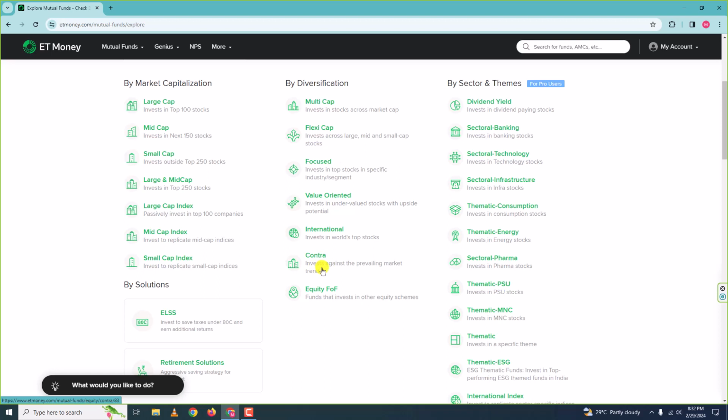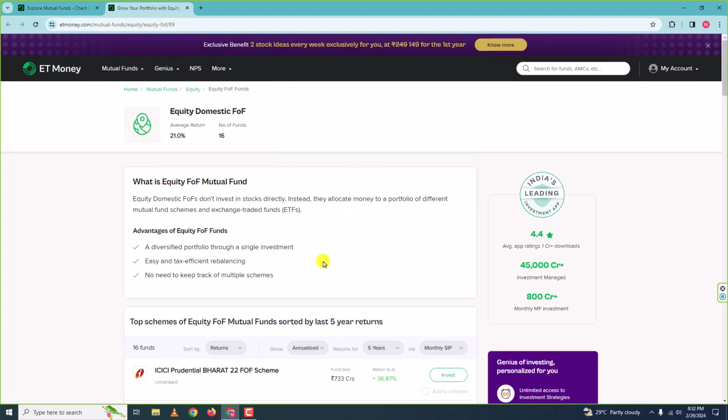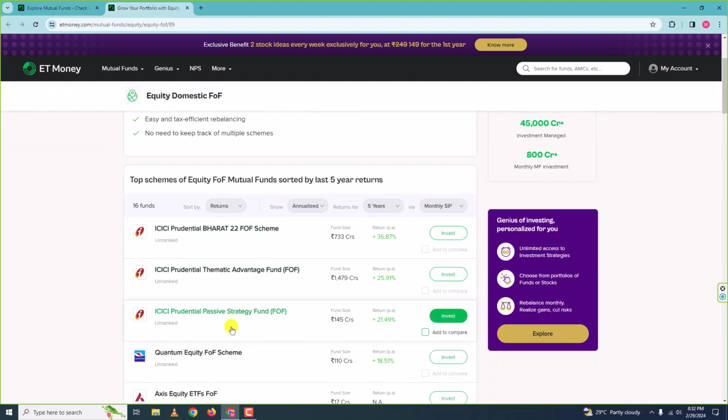Next is equity fund of funds. Now, I do not feel this makes any sense. Maybe it has some reasons. If there is, then it is fine. But what happens here is the mutual funds invest in other mutual funds and not in stocks.